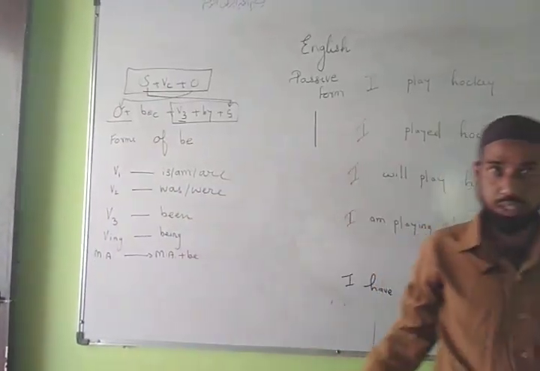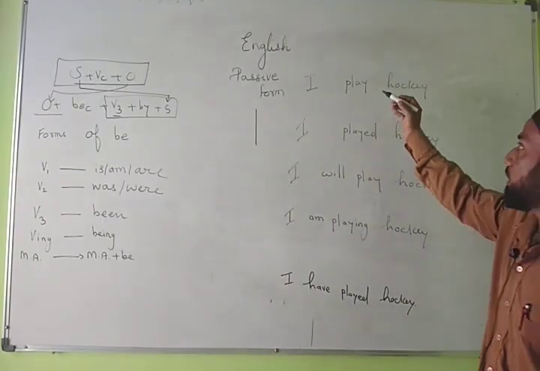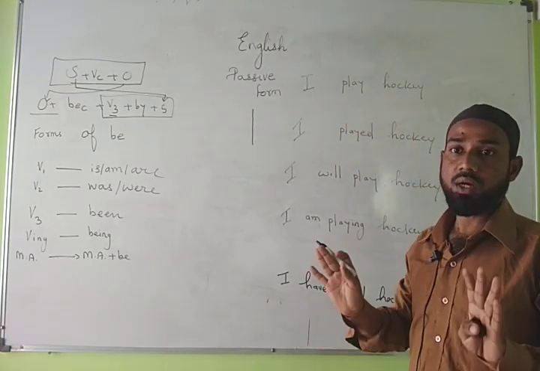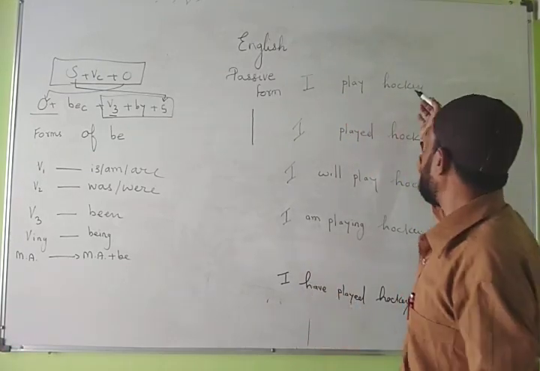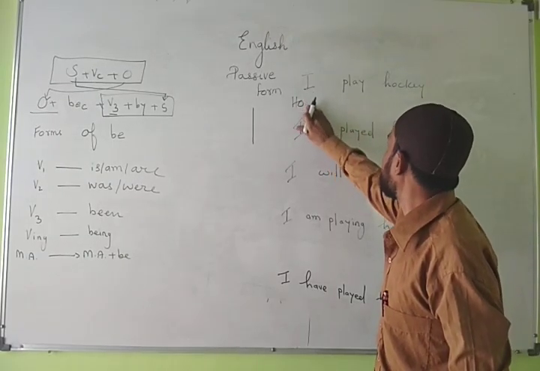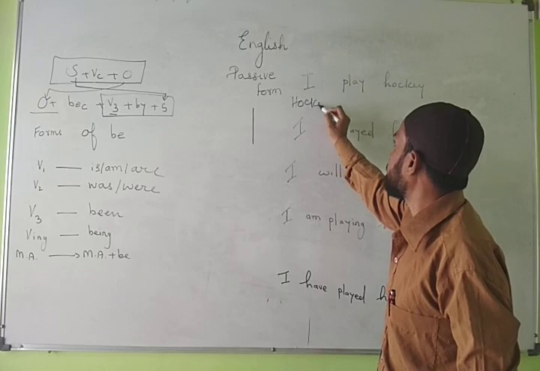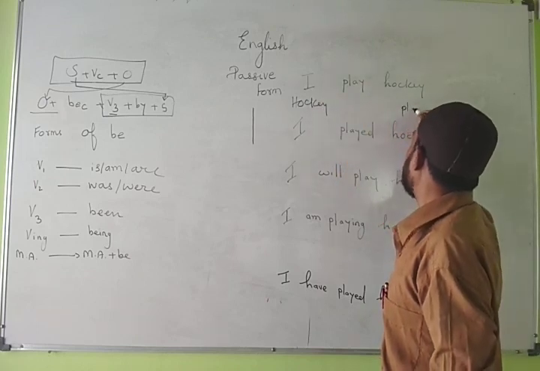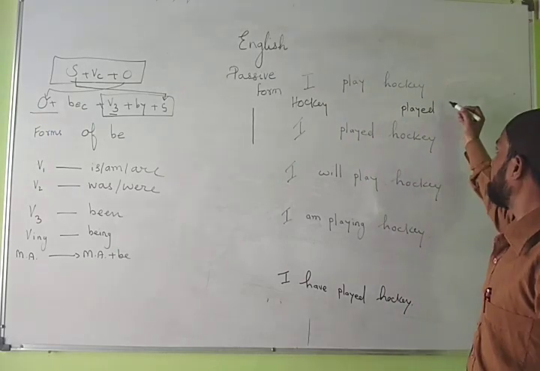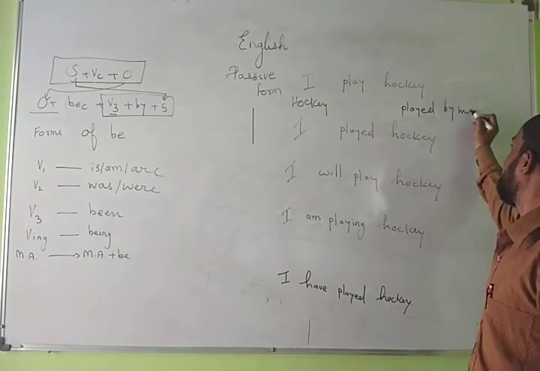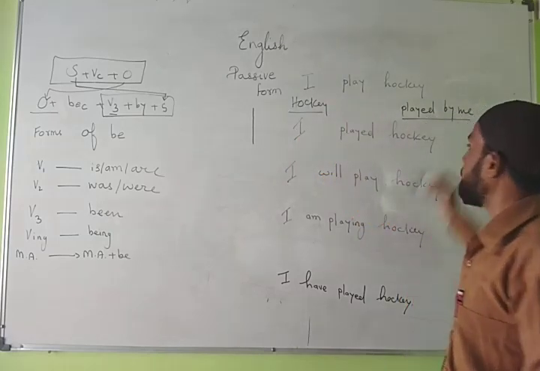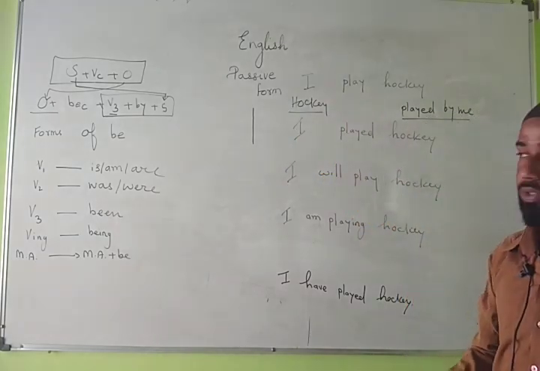Now let us try to see practically. You can see here, I play hockey. Now the common changes that will occur in all sentences are: the object becomes the subject. So hockey will become the subject here. And the third form of the verb will be used, and the subject will be connected to the sentence by "by me". Point out this. It will remain the same in all tense forms.